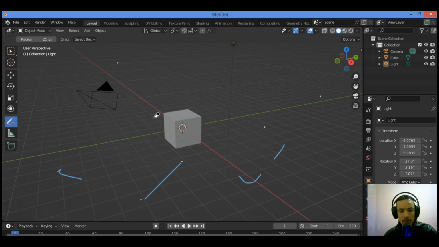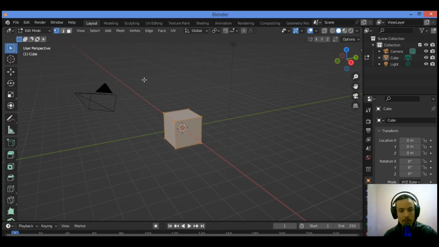So let's move on to the next tool, which is the measure tool. The measure tool allows the user to click and drag across a certain object to measure a particular length. Go over here, it's over there. Click on it, measure, to activate it.